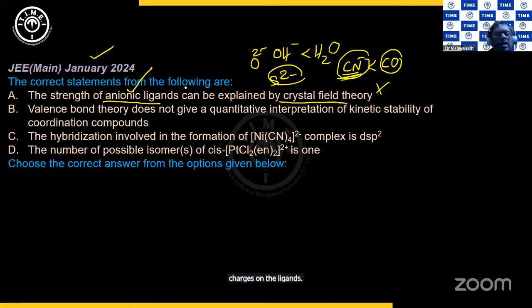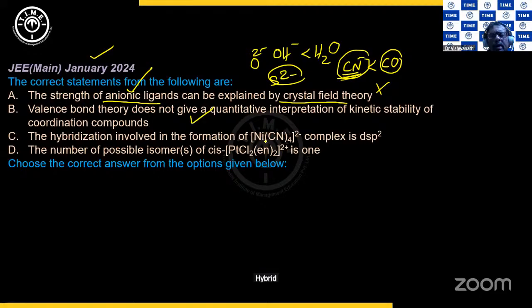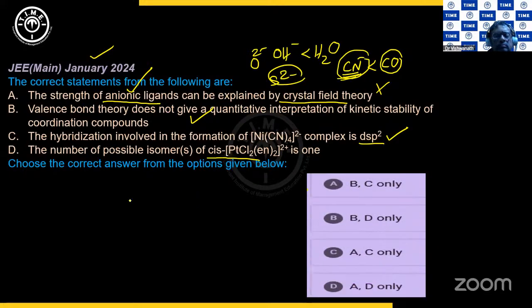Clear? Valence bond theory cannot explain a quantitative interpretation of the kinetic stability of coordination compounds. Correct? Hybridization in Ni(CN)4 2 minus for nickel is dsp2. Correct? The number of possible isomers for this is 1. No, this itself will give you enantiomers, a combination of enantiomers.